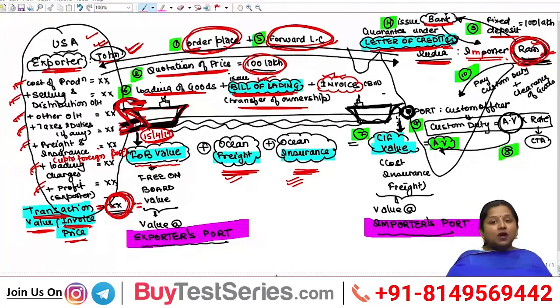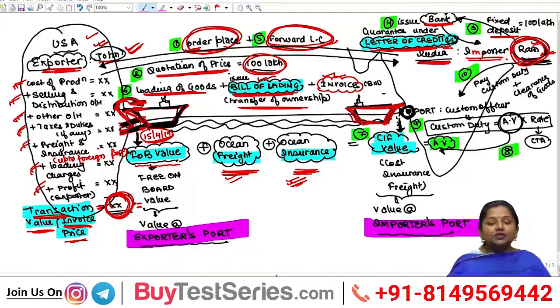So to cover all these risks, Ram, the owner of these goods, generally insures these goods. And the insurance premium paid by Ram for insuring the goods from foreign port to Indian port has to be paid by Ram himself, after which goods get delivered at the Indian port.